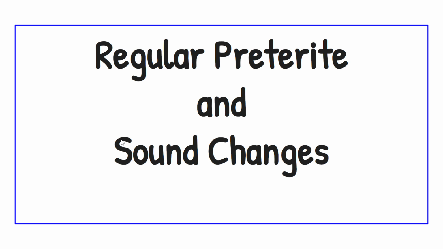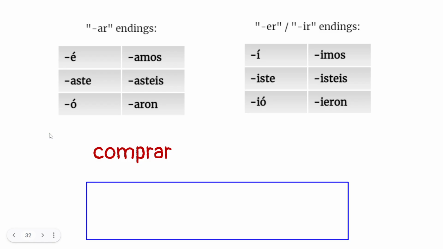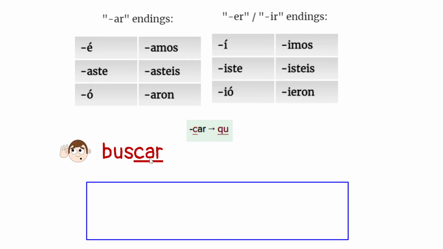Okay, so let's go on to regular preterite and sound changers. We're going to practice now. I have comprar. That's an AR verb, right? So I'm on this box right here. Comprar, regular AR ending. The person is going to be ella. I'm going to take off my AR, and what is my answer? Ella compró.